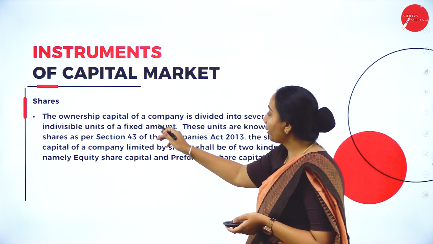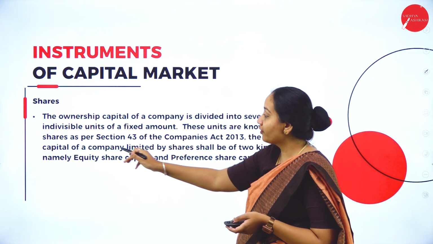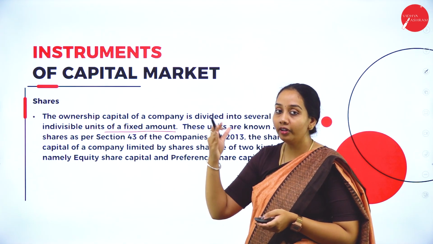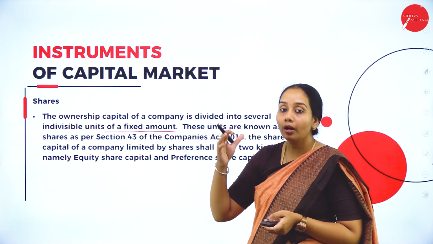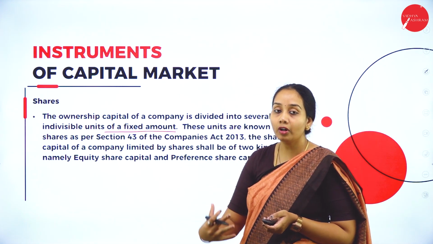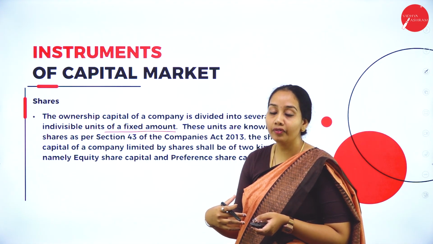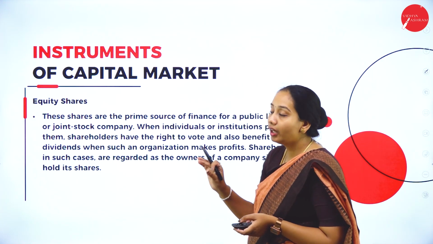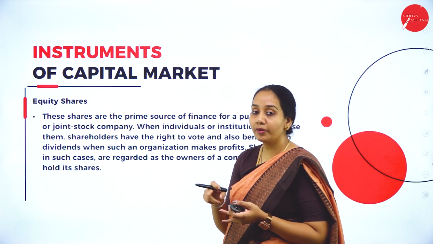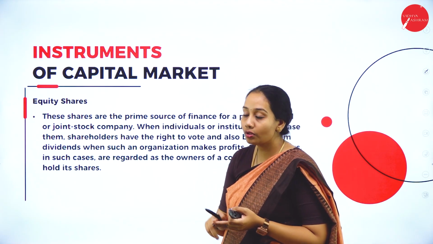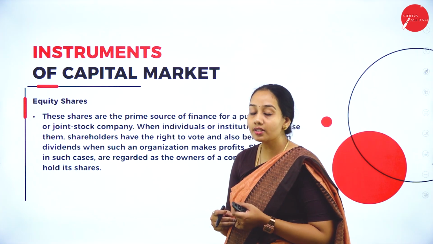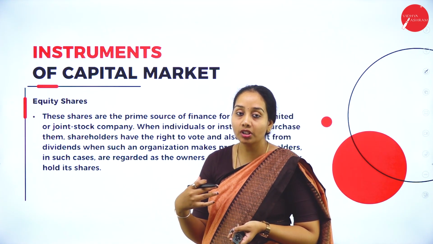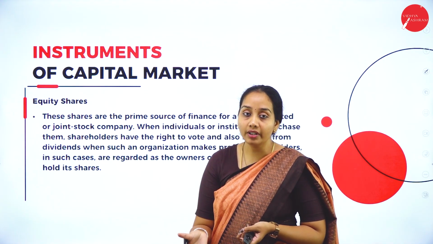The ownership capital of a company is divided into several indivisible units of a fixed amount. As I've told, it is equally divided based upon the total amount that you are going to need from the investors. This is about the share. Under that we have three types of shares: equity shares, preference shares and sweat equity shares. First are equity shares. Equity shares are a kind of ownership shares usually issued by the company to the investors.